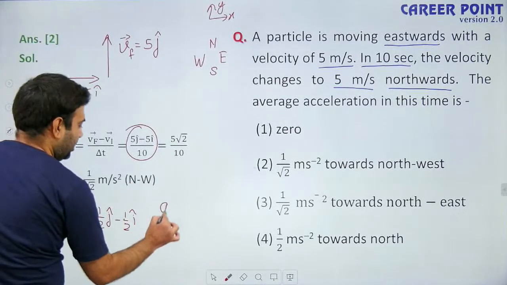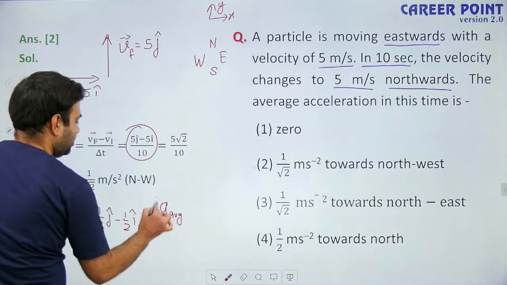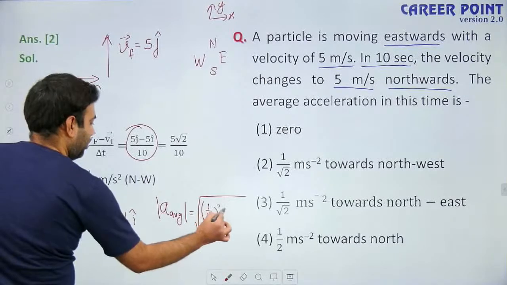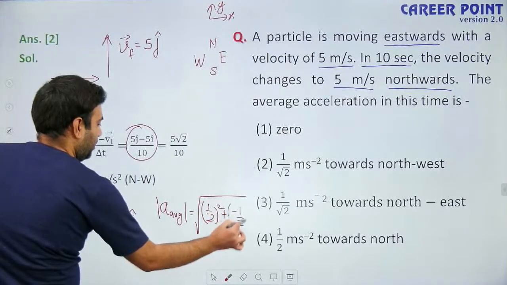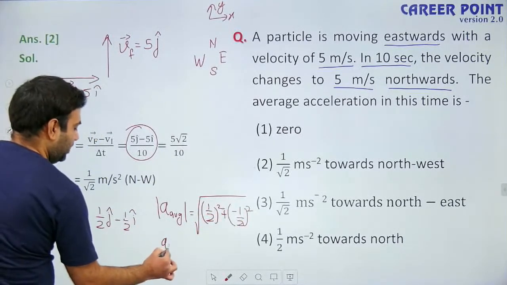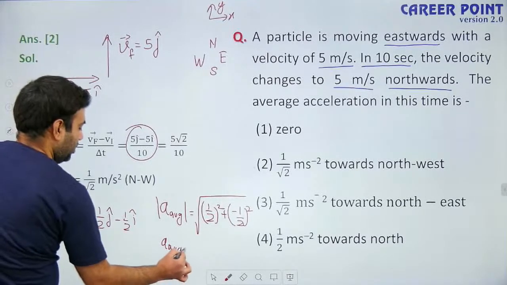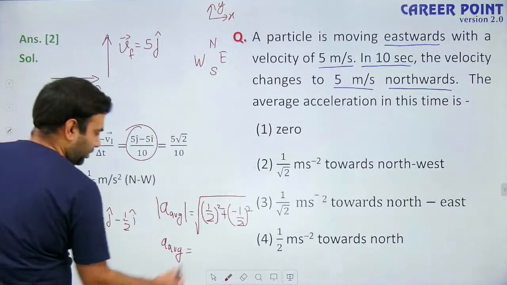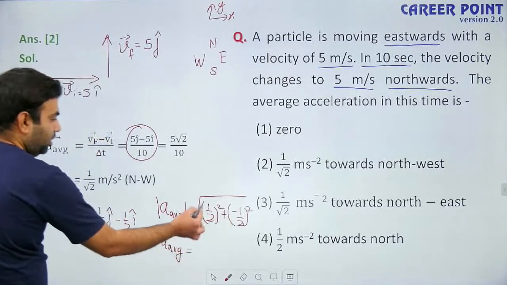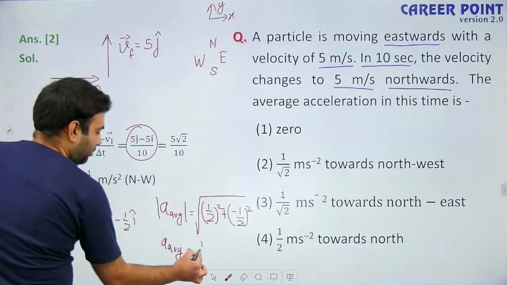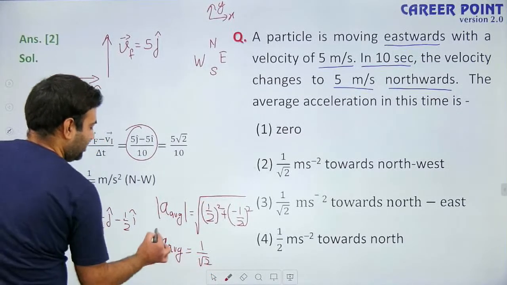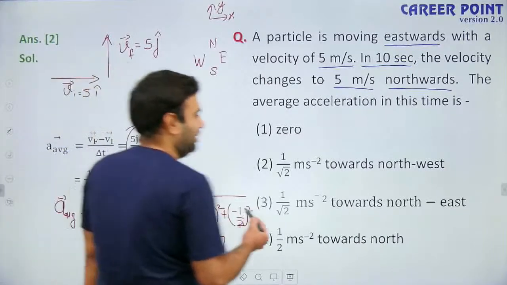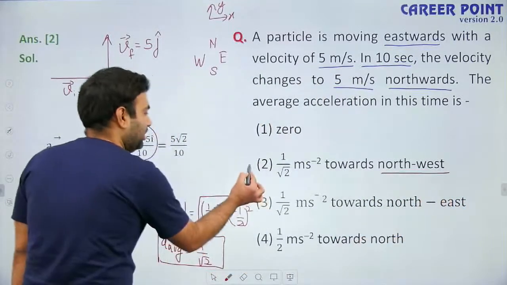So if we calculate the magnitude of average acceleration, it will be under root of half square plus minus half square. So average acceleration magnitude, okay, this is not vector sign here, so it is magnitude. It will be equal to under root 2 by 2, that is 1 by root 2. So 1 by root 2 is the magnitude of this acceleration, and direction we have already calculated in the previous question, that is northwest. So answer is option 2.